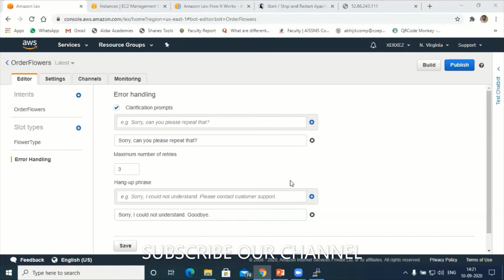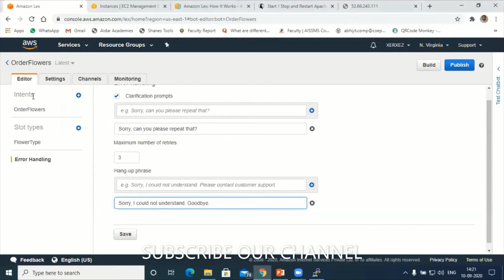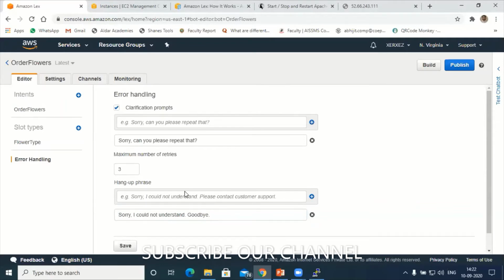So next is, just save this. Save now. Intent is ready. Slot is also ready. Error handling, that also we have covered now. So let's try to save this. After saving, let's try to test this. To test, you can click on build. There is an option here called build.